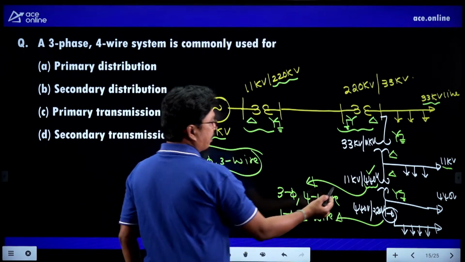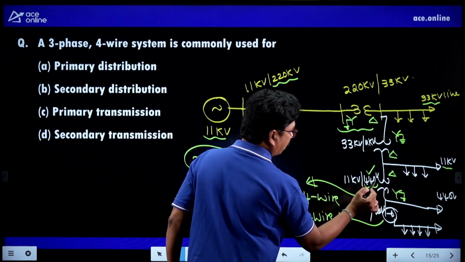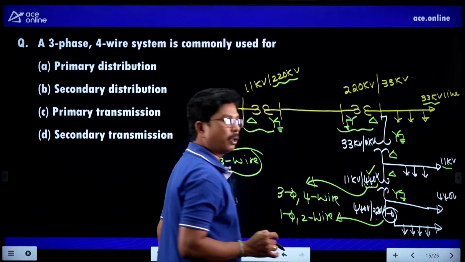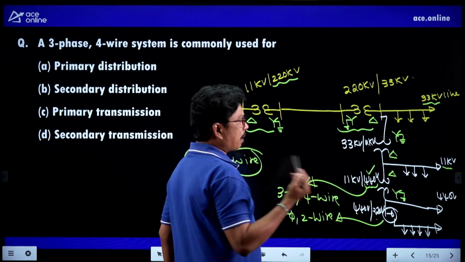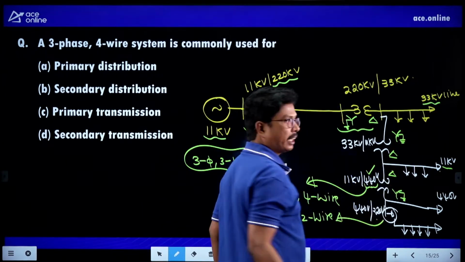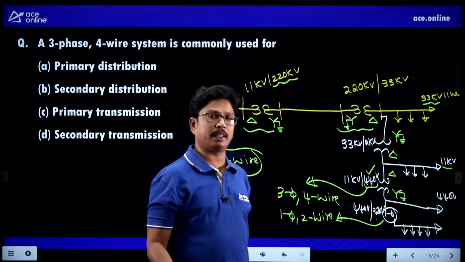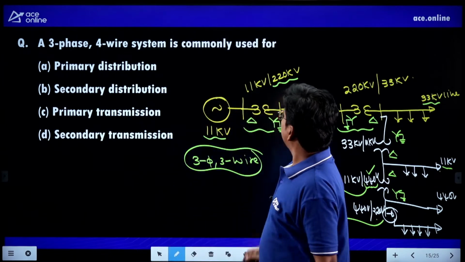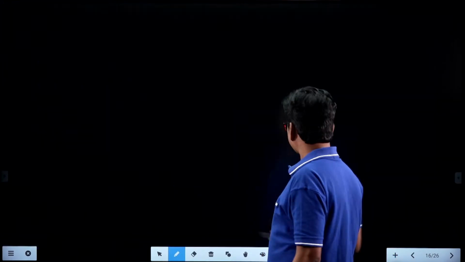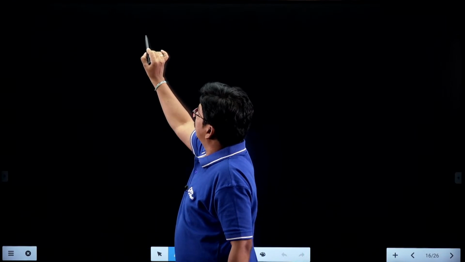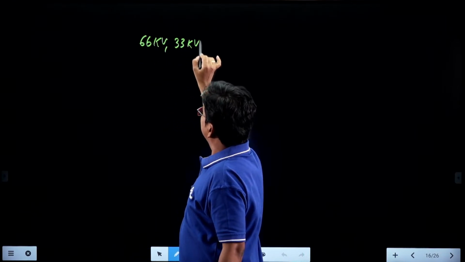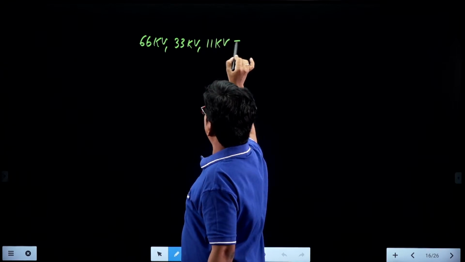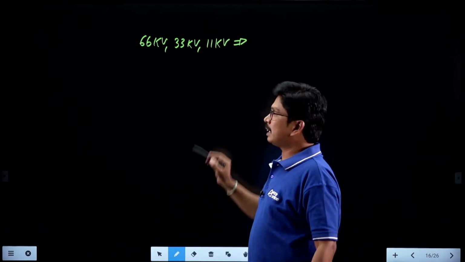Whenever you are having 440 volts, 440 volts and 220 volts are called secondary distribution. But the primary distribution is 11 kilovolts, 33 kilovolts, 66 kilovolts, like that. So 66 kV, 33 kV, 11 kV are HV distribution, or we can call it primary distribution.